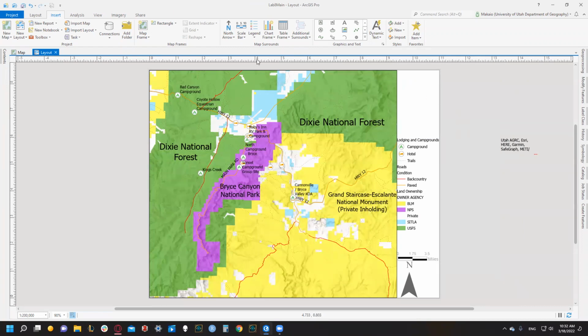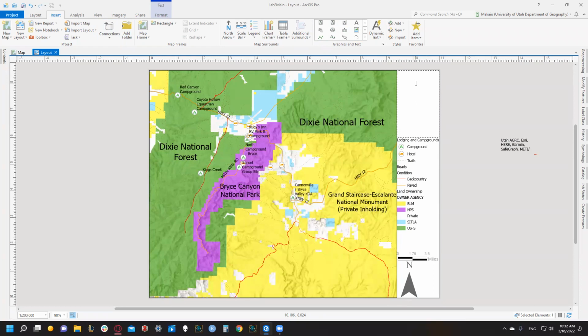And then we need to add a title. I'm going to select rectangle text because we're not working with the top part of our map, we're working with a small corner. There are different ways to title the same thing.